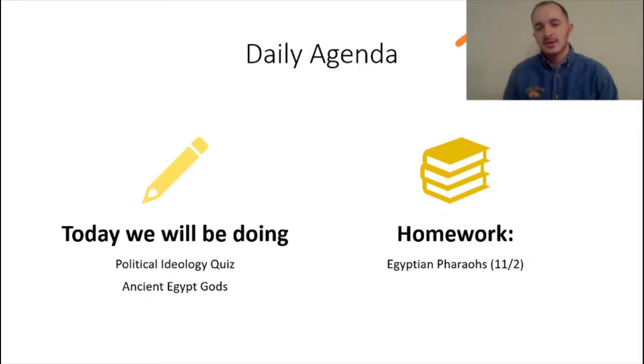Today is 11/2, November 2nd. What we are doing today is our second to last day of the political unit, where we will do a political quiz and see whose ideas and opinions our own best line up with, which political party they best line up with. And then afterwards, we are going to be talking about the Egyptian pantheon, or the Egyptian gods and mythology. So let's go ahead and get started.